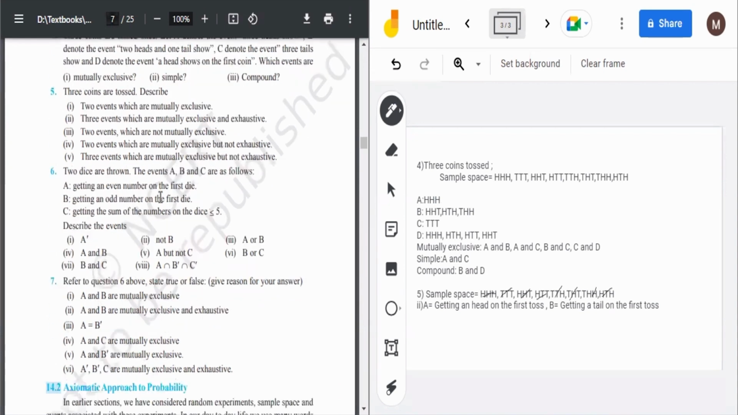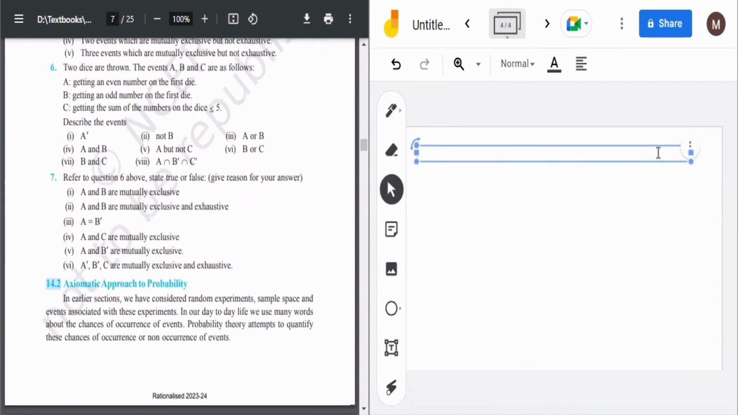Then let's move to question number 6. So in question number 6 it is saying two dice are thrown. The events A, B, and C are as follows. Describe the events A dash, not B, A or B, A and B, A but not C, B or C, and all these. So A dash.